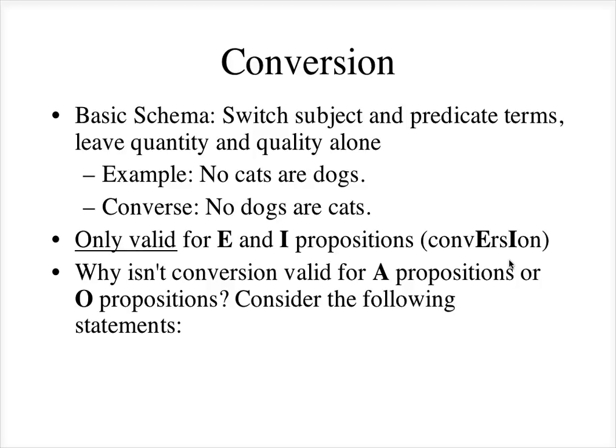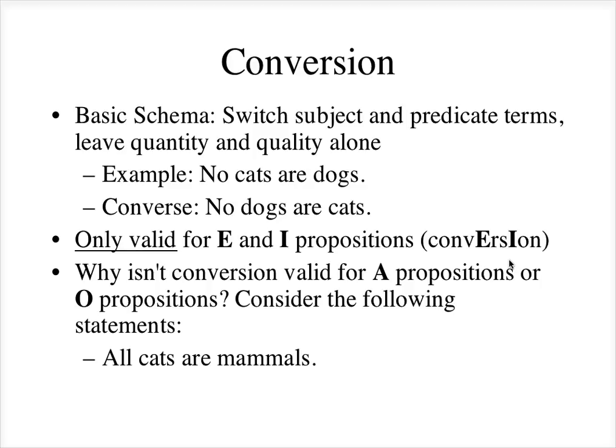So why isn't conversion valid for A propositions or O propositions? Well, consider the following statements. All cats are mammals. So this is an A proposition. And if you do conversion on it, what you would get would be all mammals are cats. Well, the first statement, all cats are mammals, is a true statement.